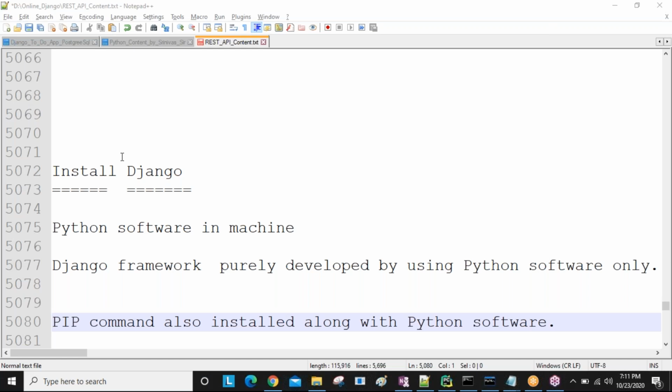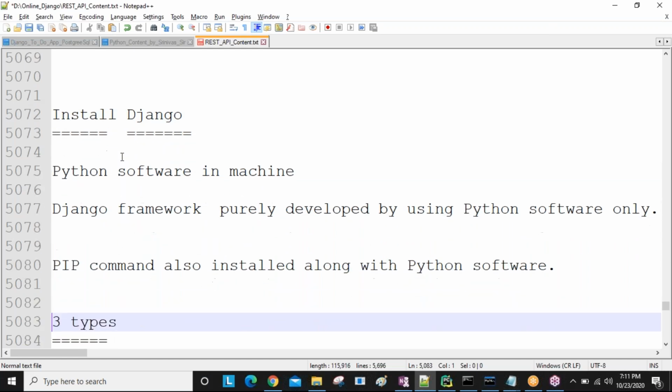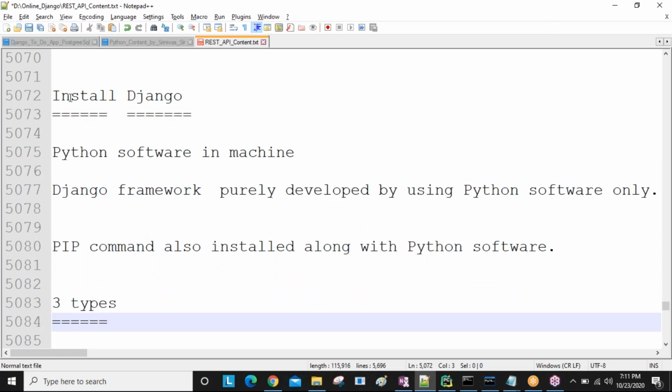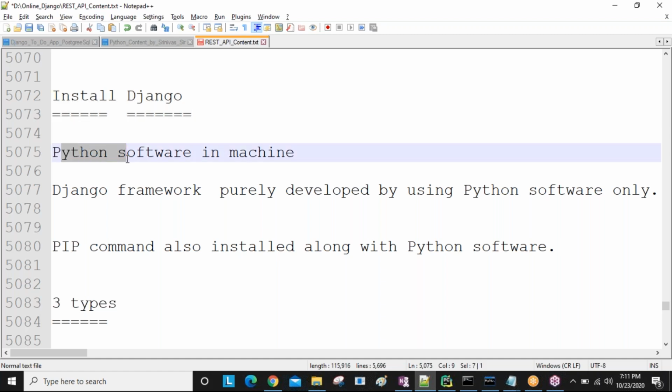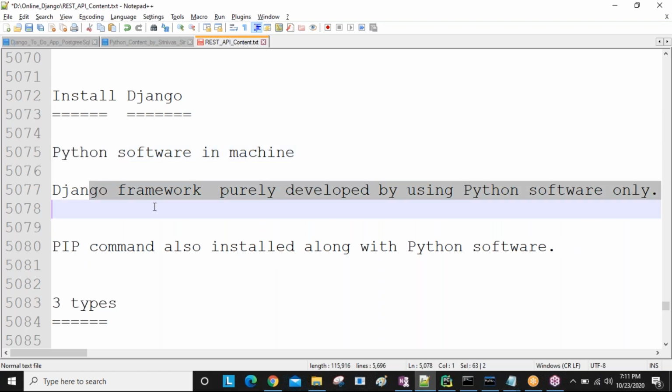Yes. So guys, last session we discussed the Django installation. If you want to install Django, first of all, what is the prerequisite in our machine? Python software is required. Why is Python required? Because the Django framework is purely developed using Python only. That is one reason.